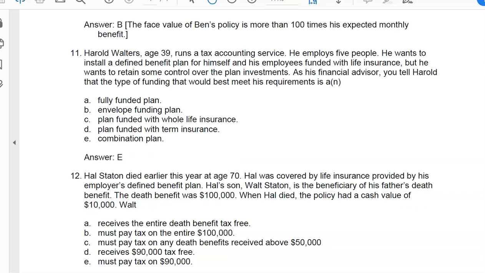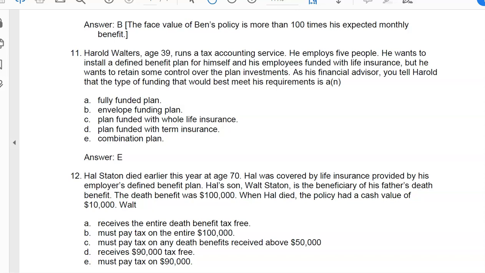Hal Staten died earlier this year at age 70. He was covered by life insurance provided by his employer's defined benefit plan. His son Walt is the beneficiary. The death benefit was $100,000. When Hal died, the policy had a cash value of $10,000. Walt then, A, receives the entire benefit tax-free.